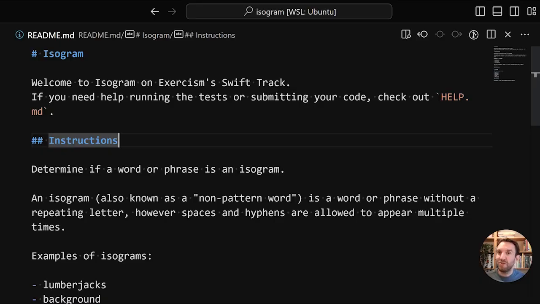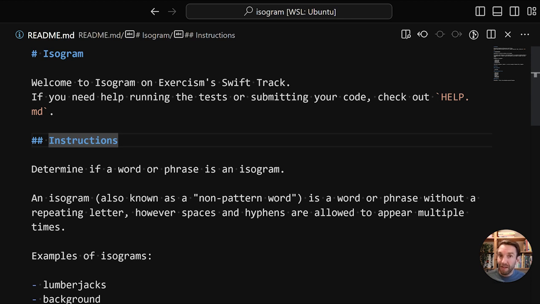And I think it's time to start writing some Swift code. What I'll be doing is solving the Isogram exercise of the Swift track. The Isogram exercise is one where you get passed a string that either represents a word or a phrase, and you have to determine whether or not it's an isogram. The definition of an isogram is a string that doesn't have a repeating letter, case insensitive. So if you have a string with two A's, it's not an isogram because it repeats. But if the string is ABC, then it is an isogram because none of the letters repeat.